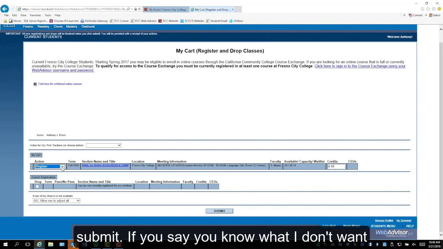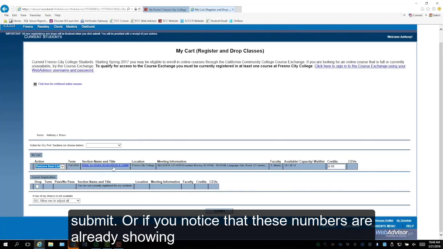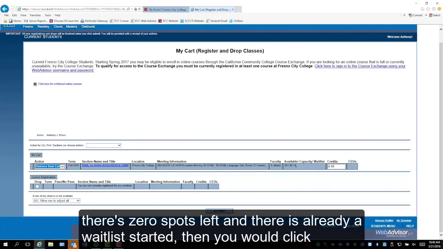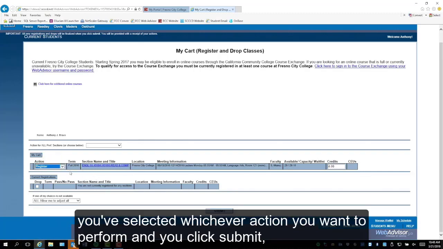If you say, you know what, I don't want this class anymore, you want to look for a different one, you can click remove from list, then submit. Or if you notice that these numbers are already showing there's 0 spots left and there's already a wait list started, then you would click on wait list and submit.